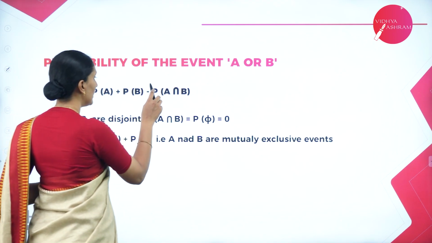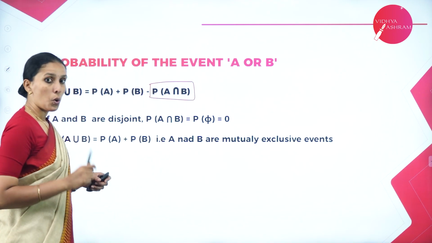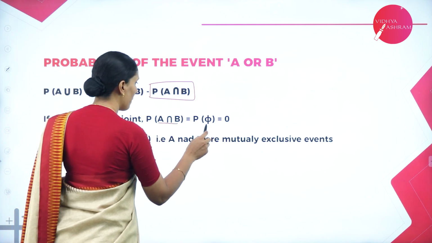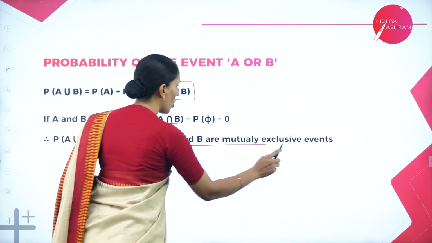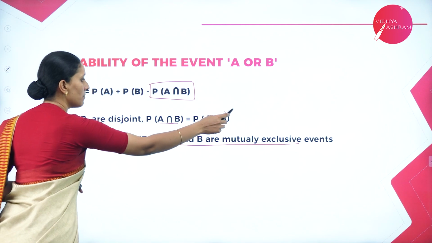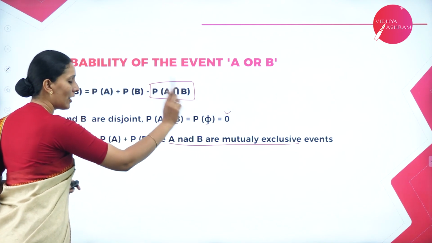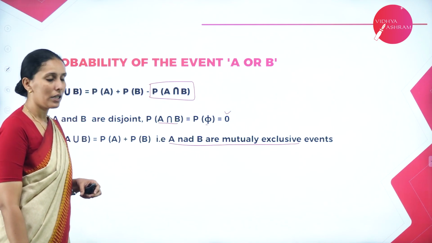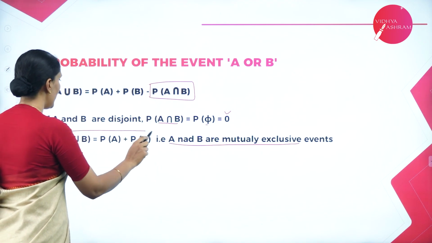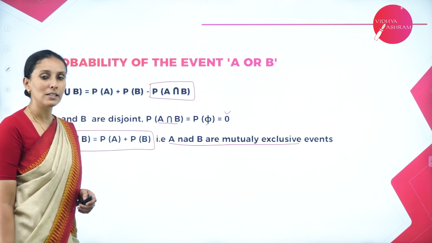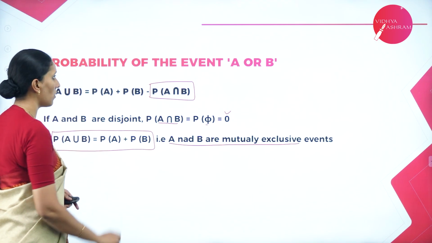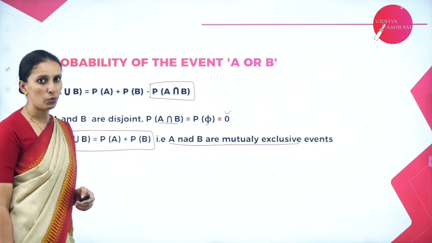Now suppose this last term is 0. We get this term as 0 when A intersection B is empty, that is, when A and B are mutually exclusive events, because it's an empty set and the probability of an empty set is 0. So whenever it is 0, the probability of A union B is just P of A plus P of B, for any mutually exclusive events. So this is the definition for the probability of A union B.